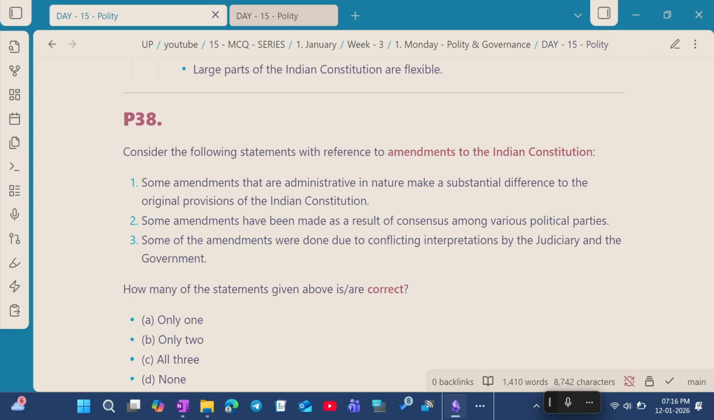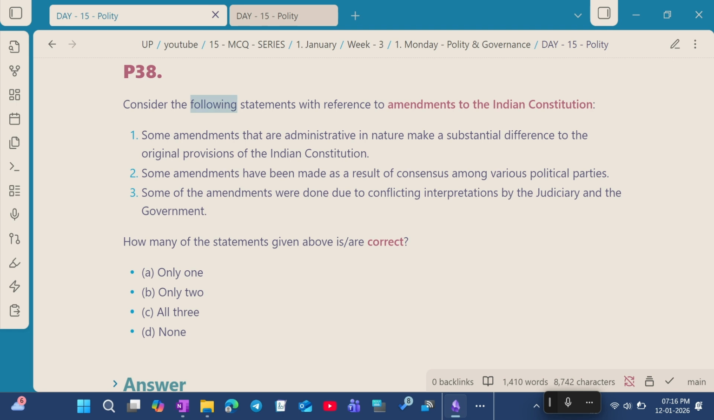Question number 38. Consider the following statements with reference to the amendments to the Indian Constitution. Statement 1. Some amendments that are administrative in nature make a substantial difference to the original provisions of the Indian Constitution. Statement 2. Some amendments have been made as a result of the consensus among the various political parties. Statement 3. Some of the amendments were done due to the conflicting interpretations by the judiciary and the government. How many of the statements given above are correct?